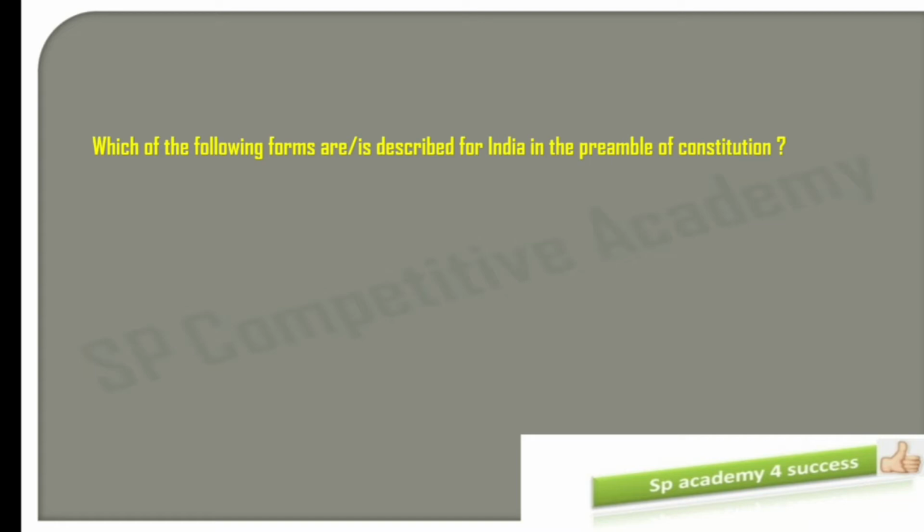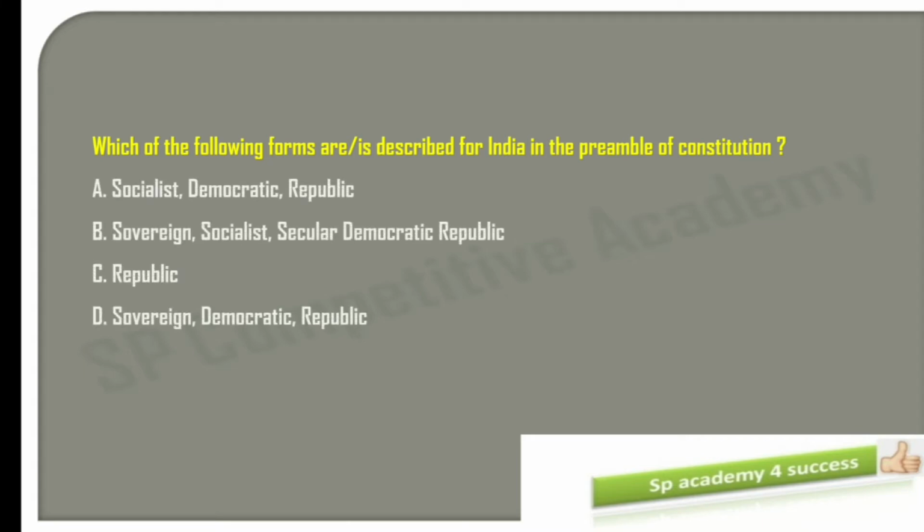Moving on, see the first MCQ for today. Which of the following forms are described for India in the preamble of the Constitution? Means which forms describe India in the preamble? That is the question. Let's see the options here. Sovereign, democratic and republic, first option. Second option, sovereign, socialist, secular, democratic, republic. Third one, only republic. And fourth one, sovereign, democratic, republic.